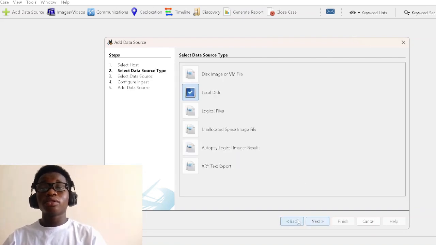So at this point, in case we are going to make an analysis on a local hard disk drive, we select the local disk, or we can choose to add logical files or even a disk image file of the source that we are trying to analyze. So I'm going to go ahead and choose the local disk. This is the drive that I'm going to analyze. So I click on next.